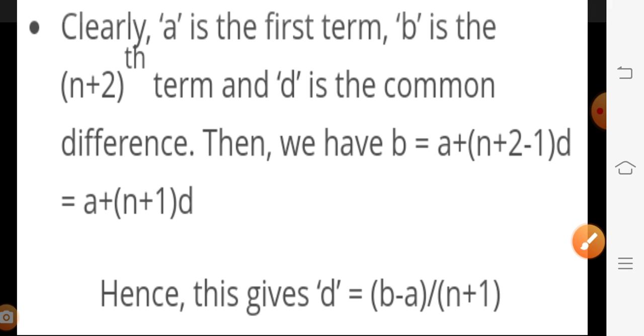It means when we have to insert some arithmetic means, a and b are given and how many numbers to insert is given, that is n, so b minus a we can calculate, and with the common difference we can find the series. The first term is given as a, then the next term is a plus d, then a plus 2d, a plus 3d, and so on.